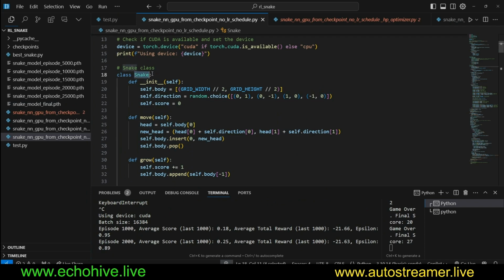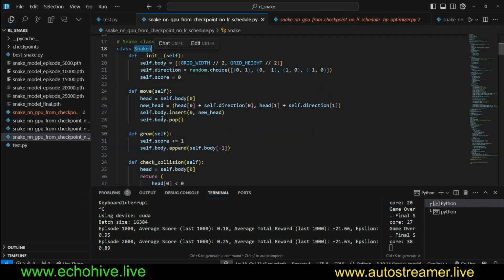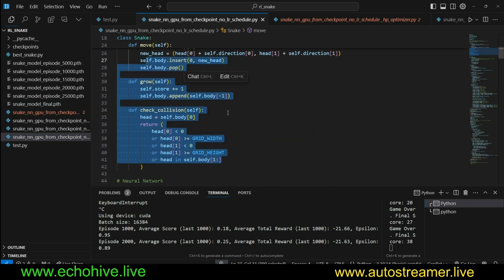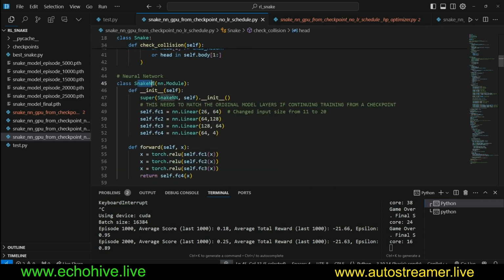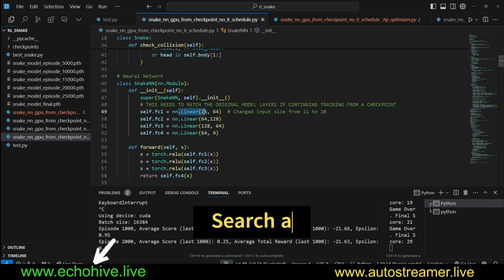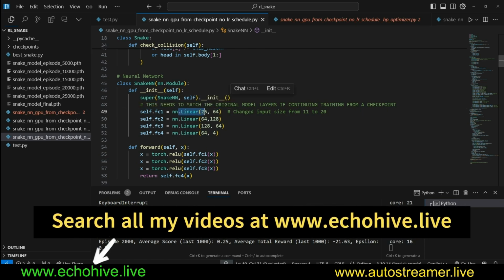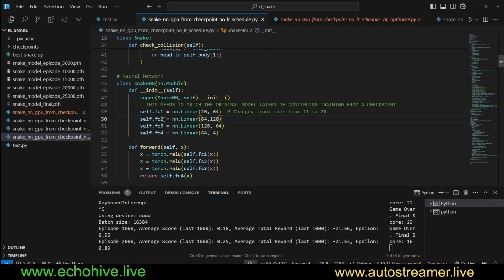This is our simulation. In this case, we are defining a snake game. So this is pretty much a simple snake game. We are not actually rendering the snake game, but we are actually running it. And then we define the snake NN, the snake neural network. And here we are defining our layers. We are using linear layers. We are not using convolutional layers, but you can also use that as well. I may make another video on that.